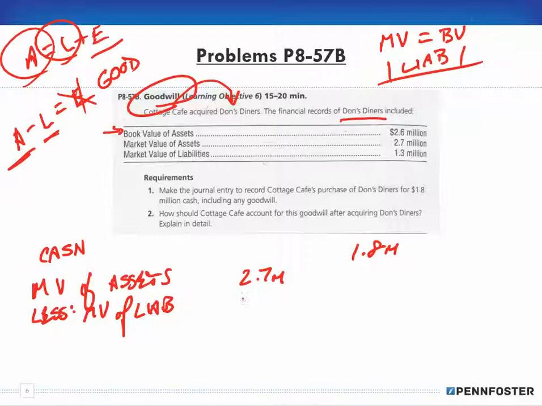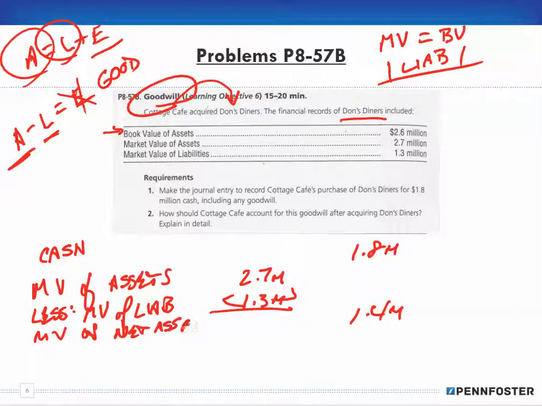Which in this case here is 1.3 million, right? So when we subtract the two, we end up with a difference of 1.4 million. Okay, so this ends up being the market value of the net assets. The difference between the market value of the assets and the market value of the liabilities gives us, quote unquote, this equity here.